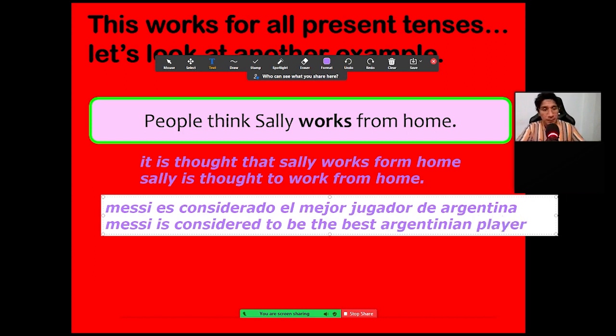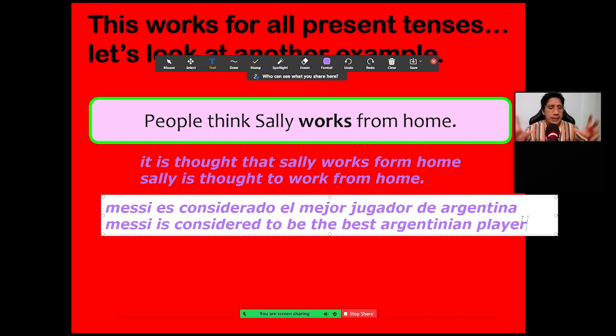Argentinian player. Okay? So you can use this structure to sound more formal. For example, if you watch the news on TV in the English language, instead of saying "a lot of people consider Messi the best player," they say "Messi is considered to be the best Argentinian player." Can you see my point here?